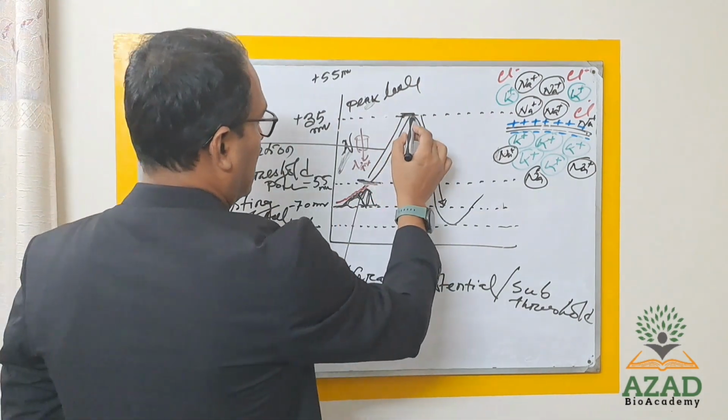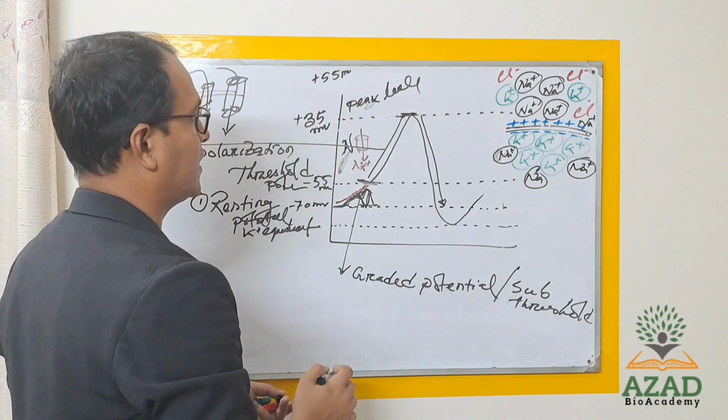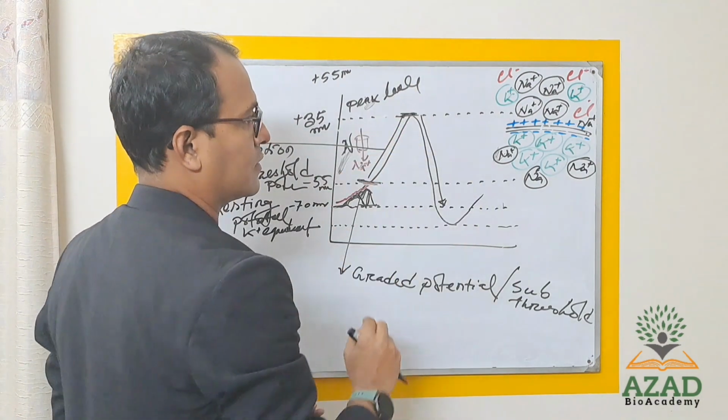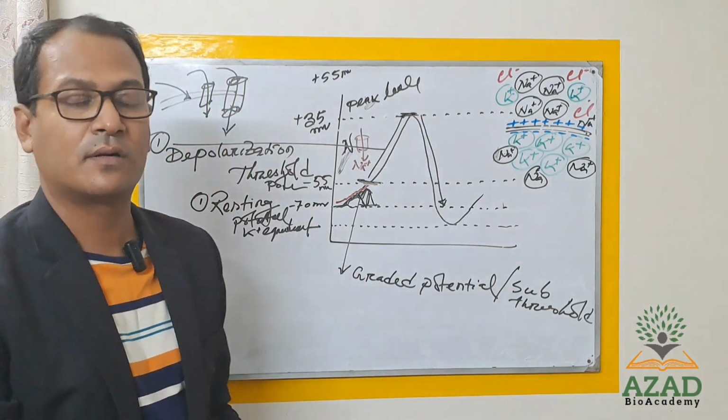So after reaching the peak level, what will happen? Instantly the sodium channel will close.